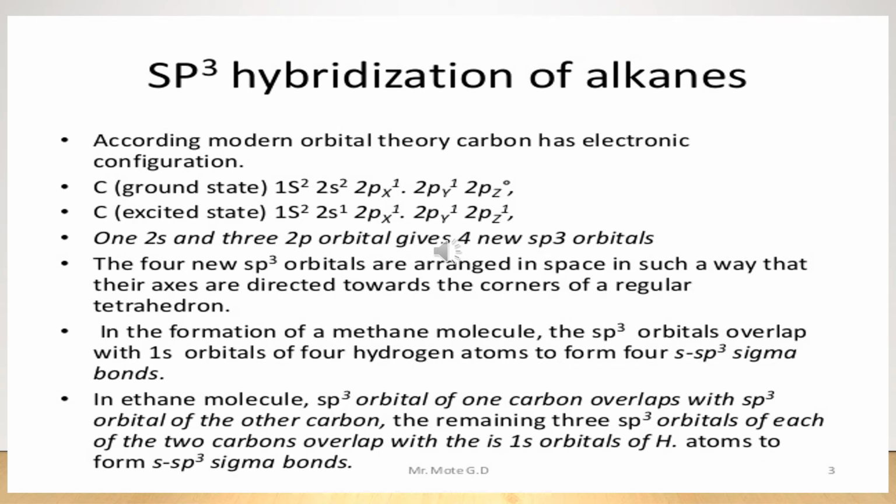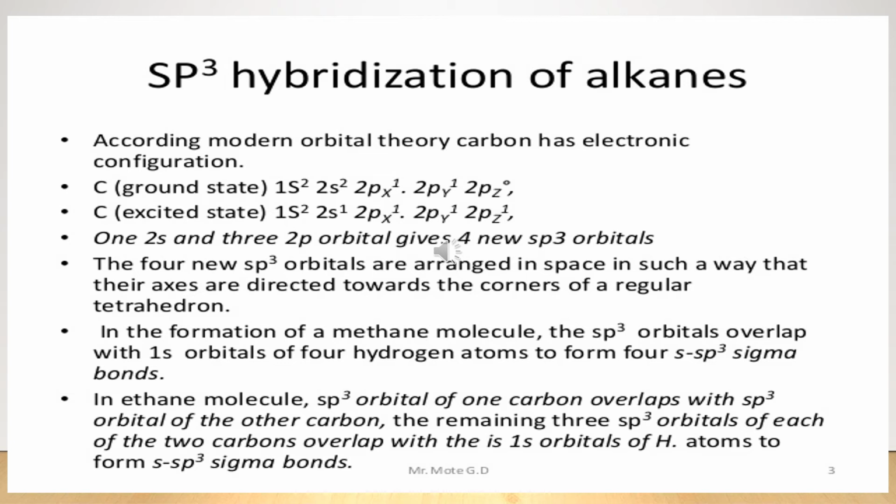The four new sp3 orbitals are arranged in space in such a way that their axes are directed towards the corners of a regular tetrahedron. In the formation of the methane molecule, the sp3 orbitals overlap with the 1s orbitals of four hydrogen atoms to form four s-sp3 sigma bonds.